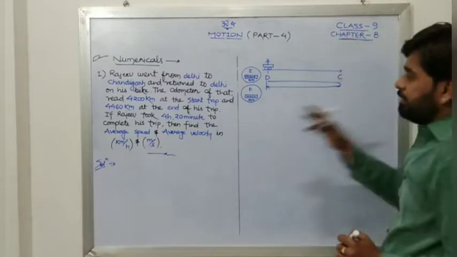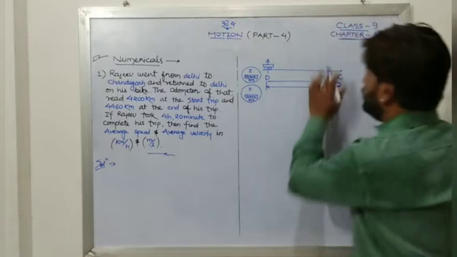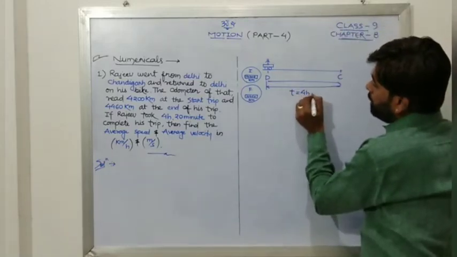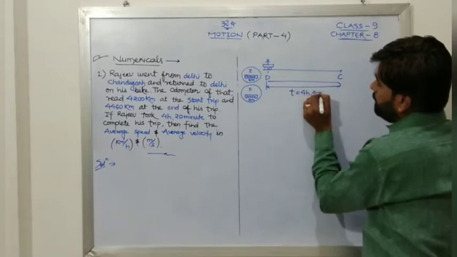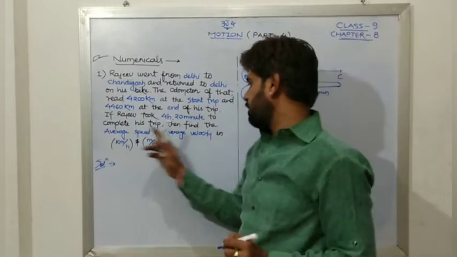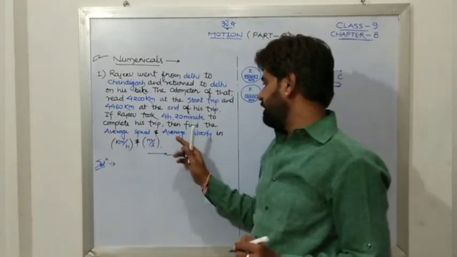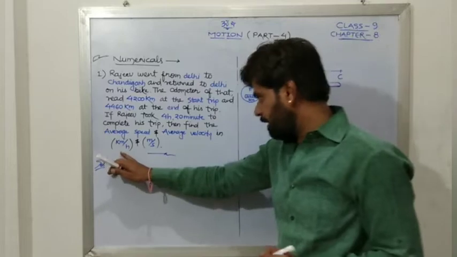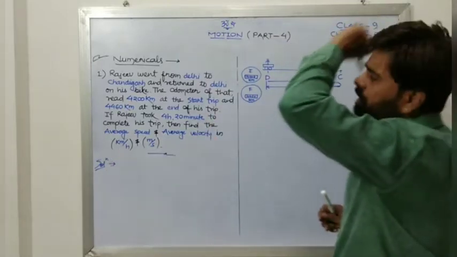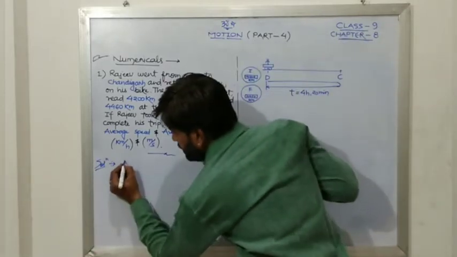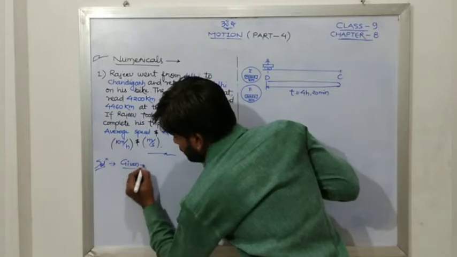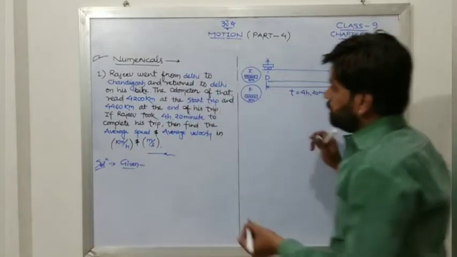At the end of the trip, during this whole journey, Rajiv took 4 hours and 20 minutes. Then they are asking to find the average speed and average velocity in kilometer per hour and meter per second. So let us see how to start. The very first thing is given. What is given?